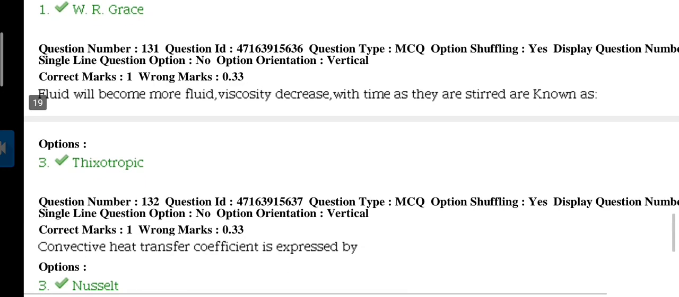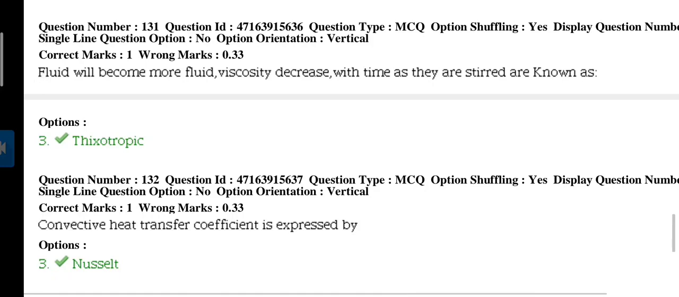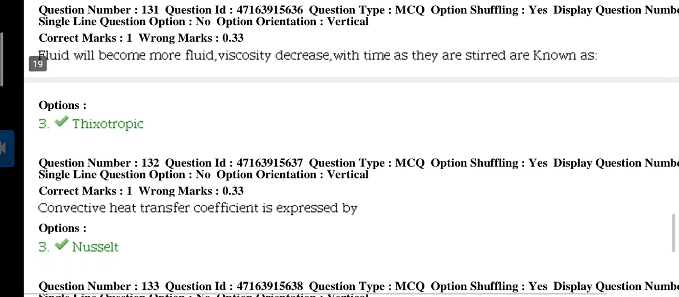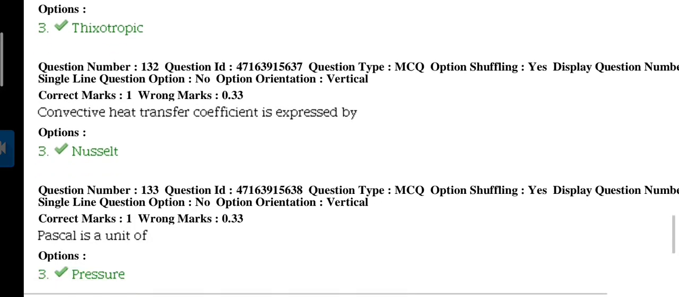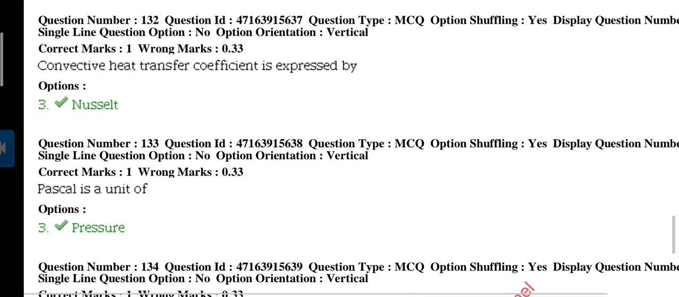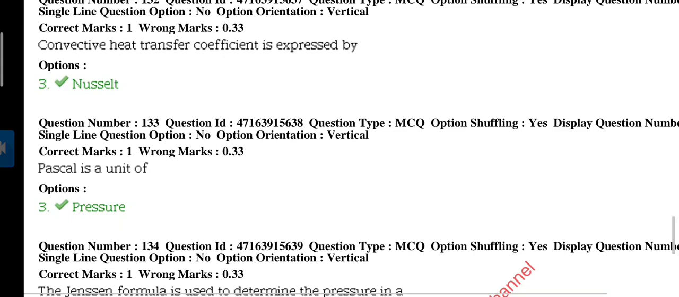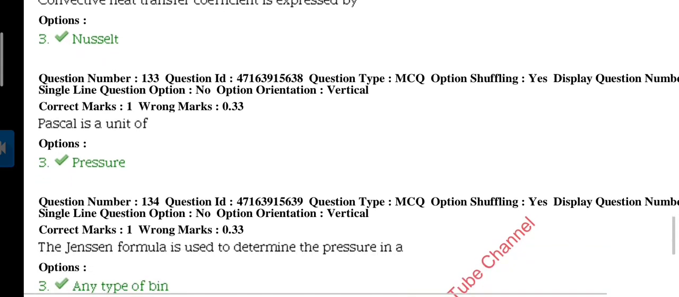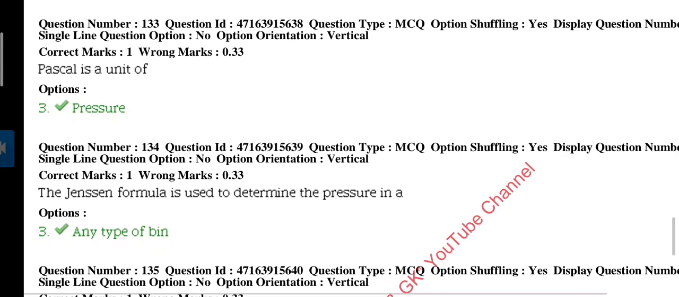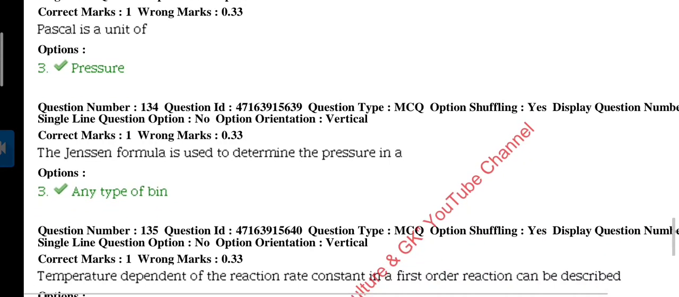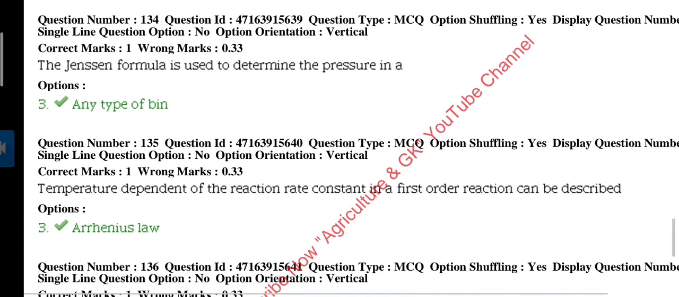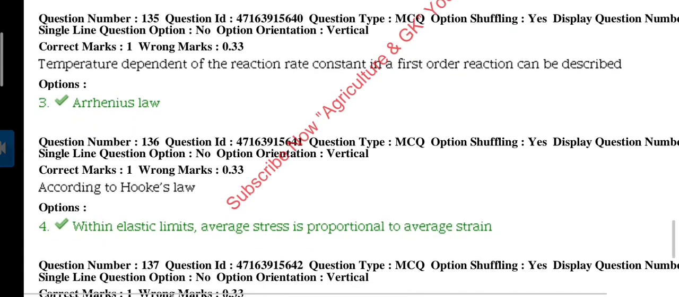Next question 131. Fluids whose viscosity decreases with time as they are stirred are known as thixotropic. Question 132. Convective heat transfer coefficient is expressed by Nusselt number. Next question 133. Pascal is a unit of pressure. Question 134. The Janssen formula is used to determine the pressure in any type of bins.